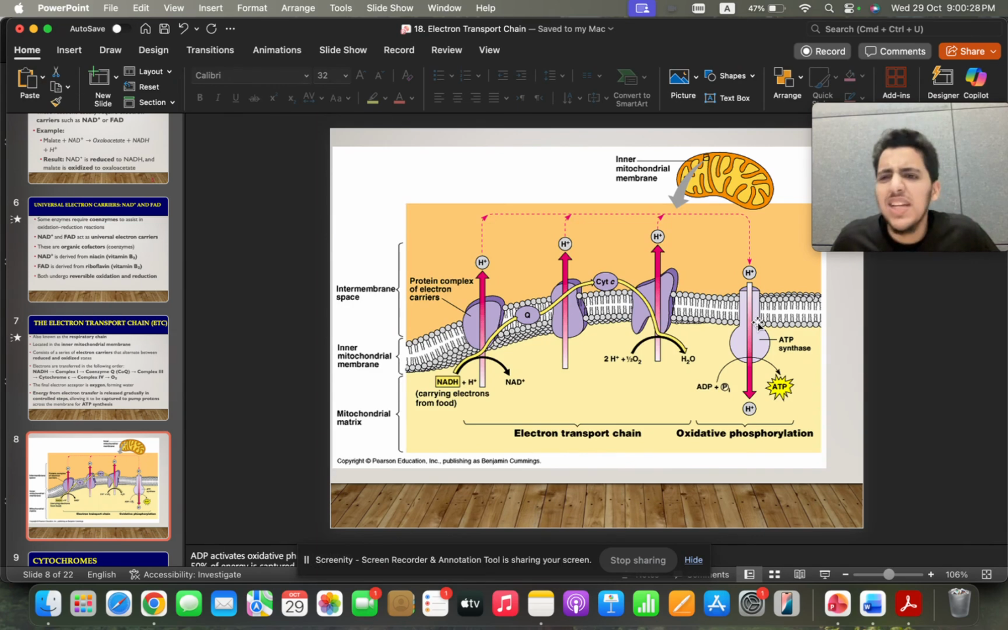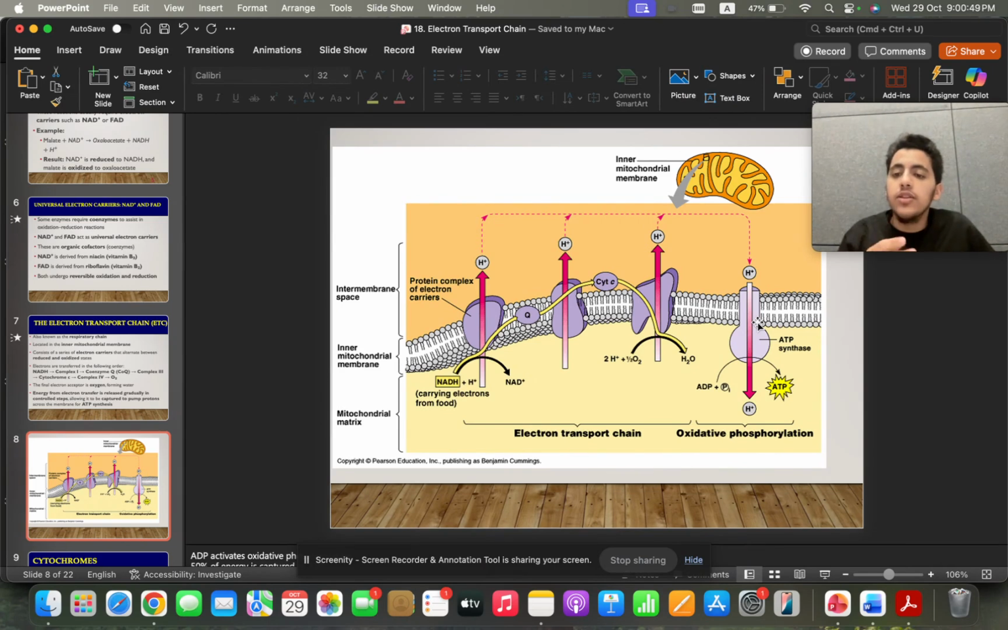Okay, it will produce the energy, and that energy will be used to pump the proton out from the matrix. A proton is H plus ion. Pump the proton out into the space between the two membranes, the intermembrane space. I don't know what its name is. I forgot, to be honest.